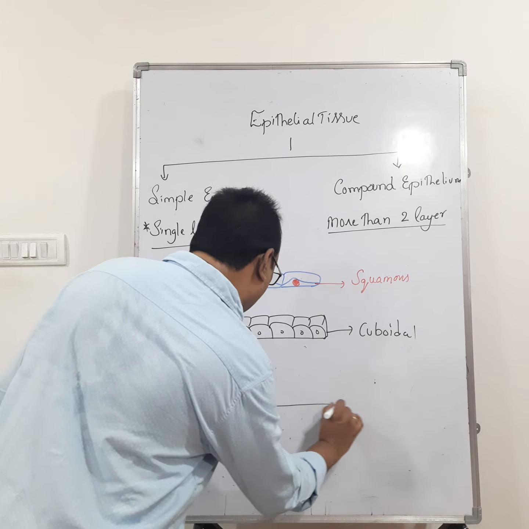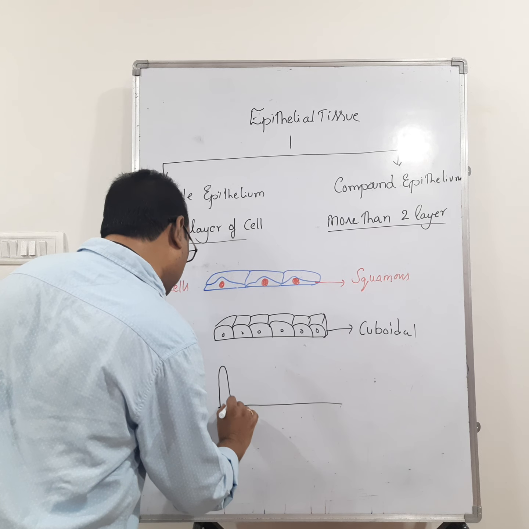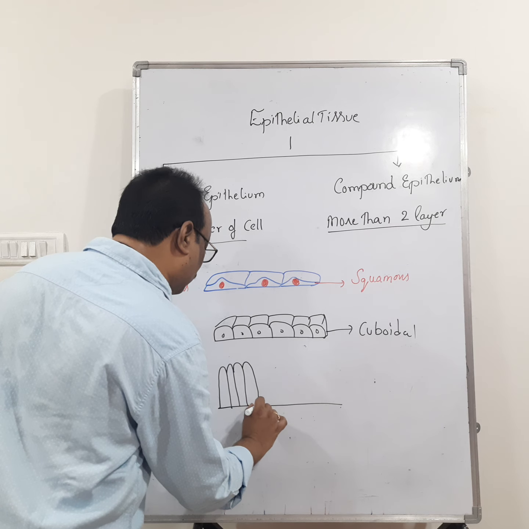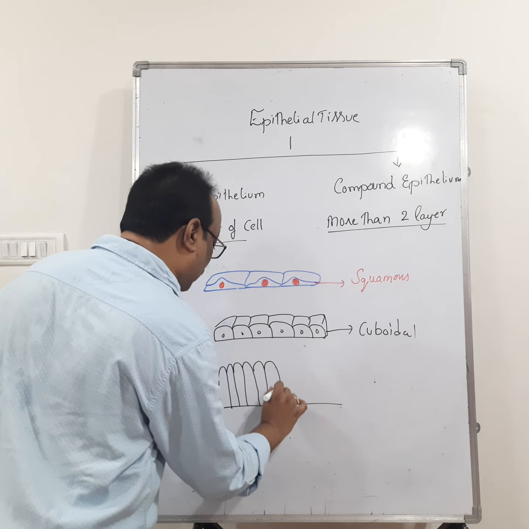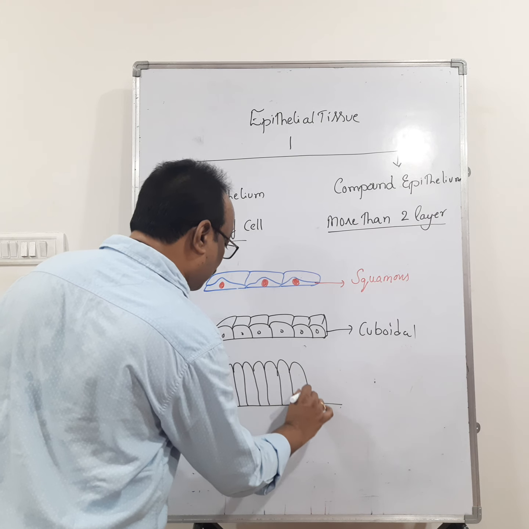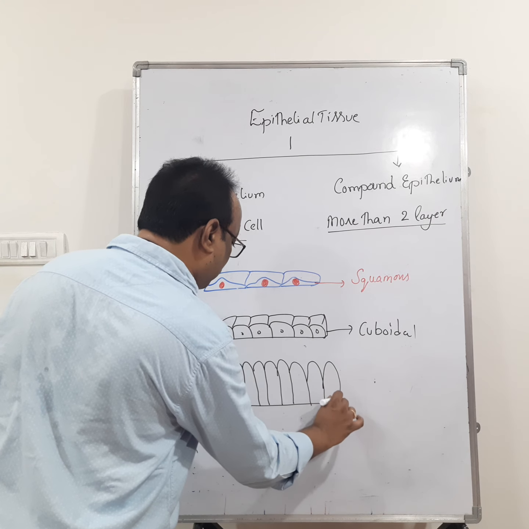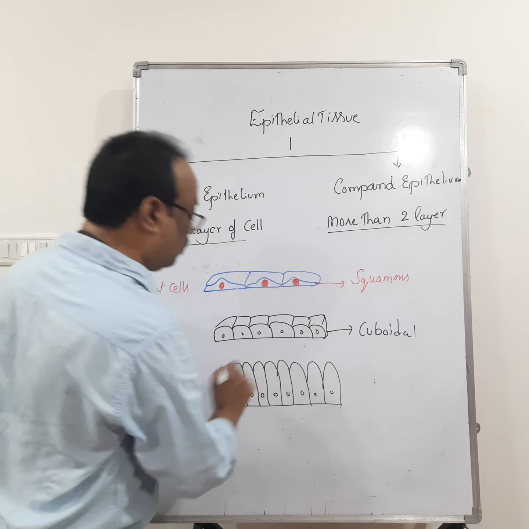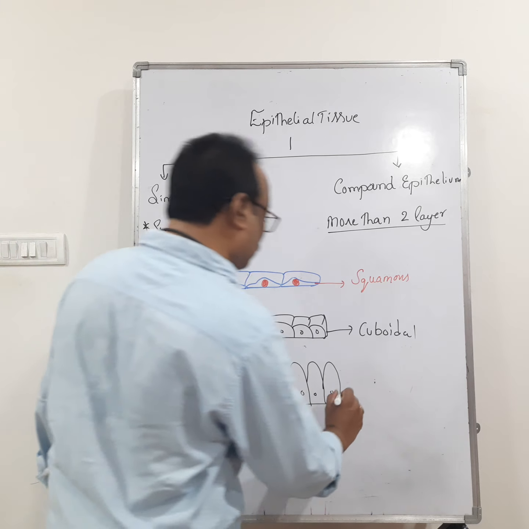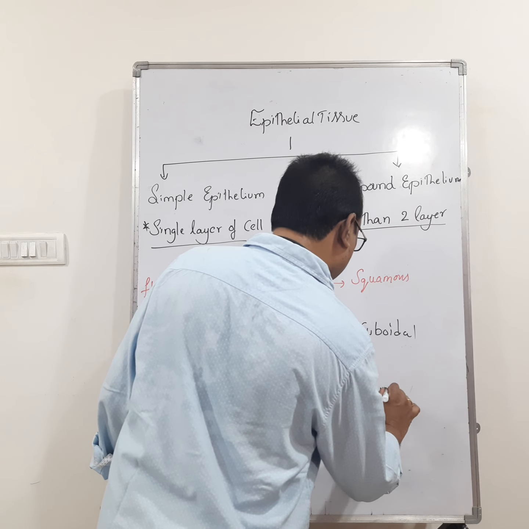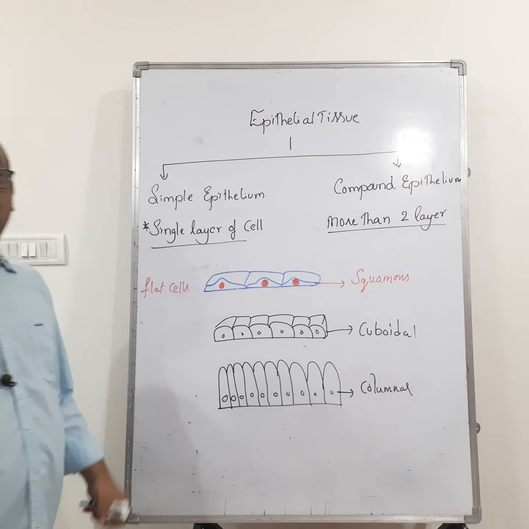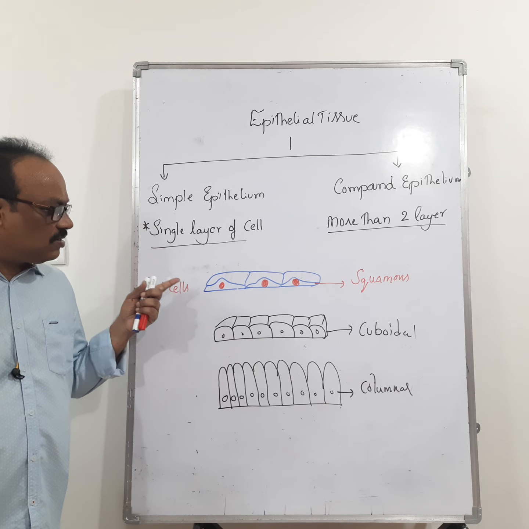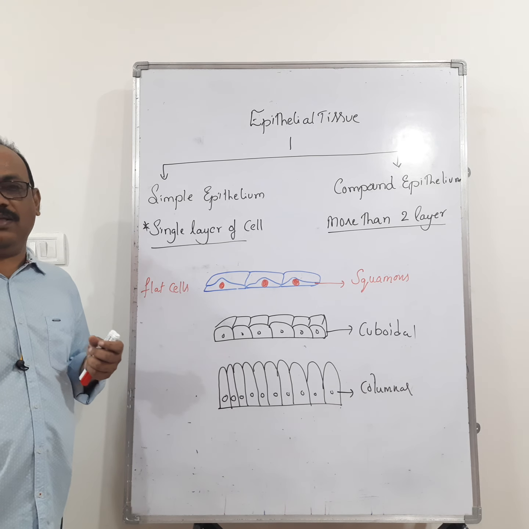If the cells are long and tall like this, tall like columns or pillars, right? We call this columnar epithelium. Okay? I hope you understood why we classified the epithelium like this. So the epithelium is classified based on the shape of the cell.